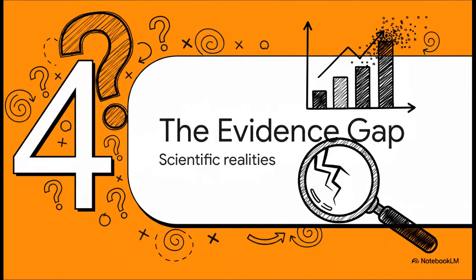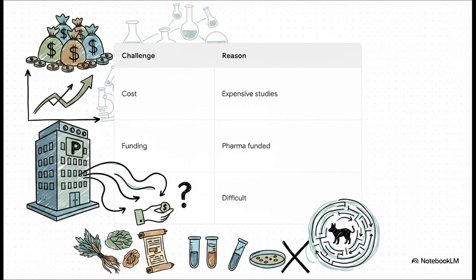Section 4. The scientific evidence gap. So why is there an evidence gap with some of these therapies? Well, it really comes down to a few core challenges. First, carefully controlled medical studies using human subjects are highly expensive and incredibly difficult to run. Second, conventional drug trials are largely funded by pharmaceutical companies that develop and sell those specific drugs, which is a financial model that just doesn't easily translate to naturally occurring herbs or ancient therapies. And third, a lot of alternative therapies are simply difficult to demonstrate in traditional animal studies. So, these logistical and financial hurdles heavily impact the research landscape.